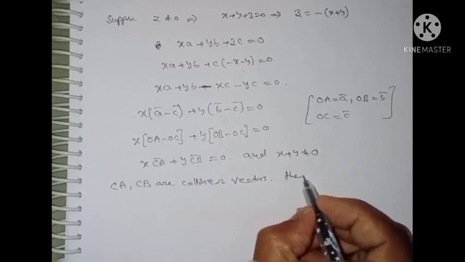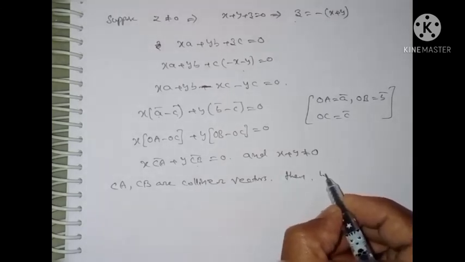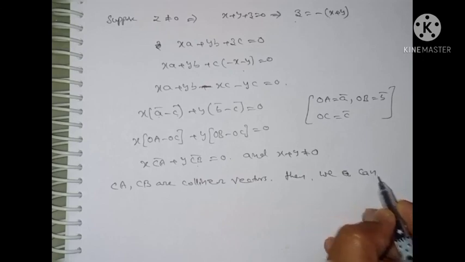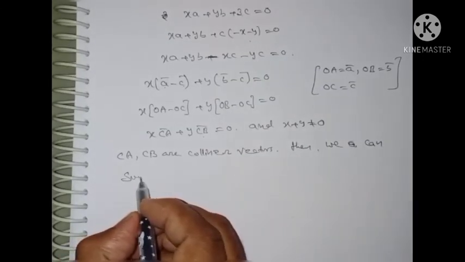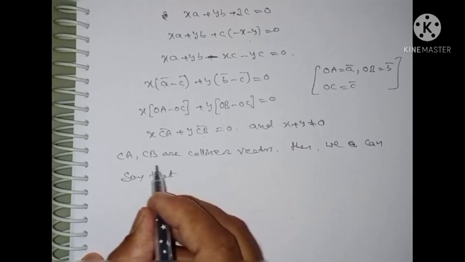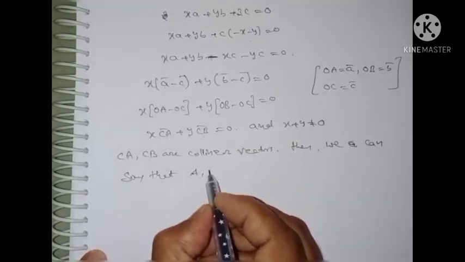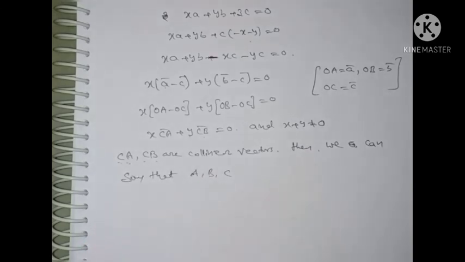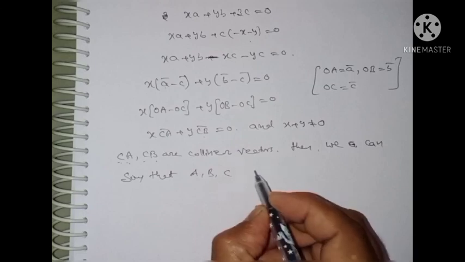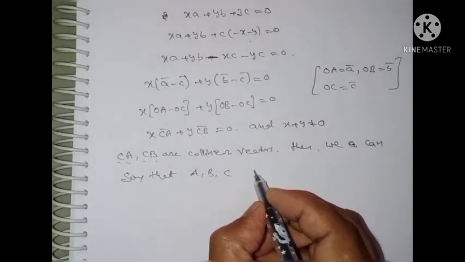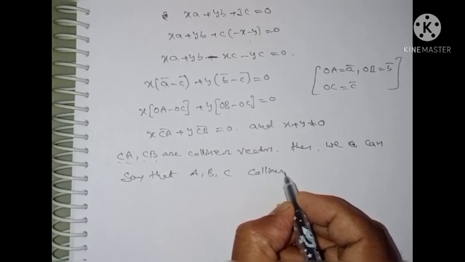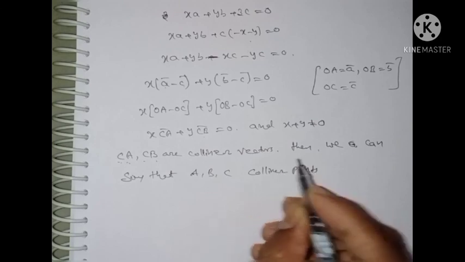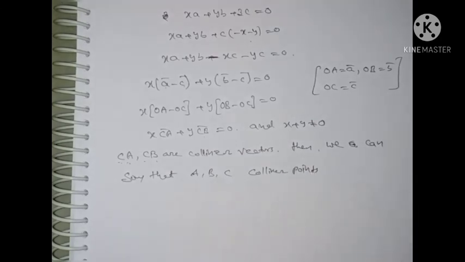Then CA and CB, any two collinear vectors, mean their points are collinear. So A, B, C are collinear points. Therefore the converse is also proved. This is the end of the theorem.